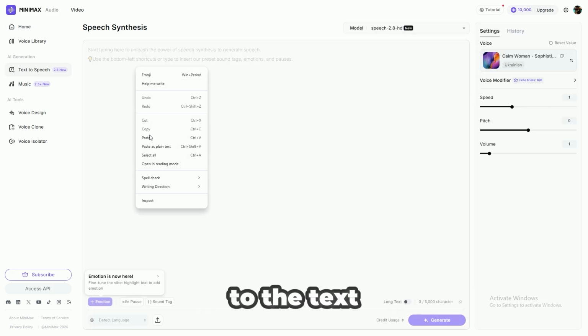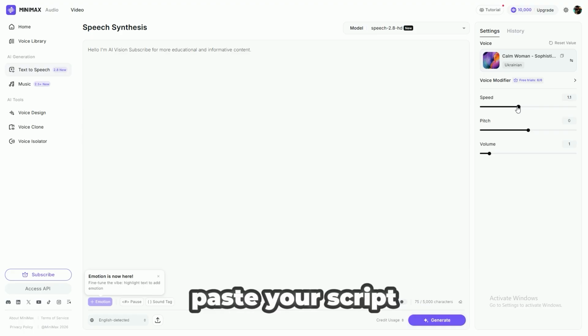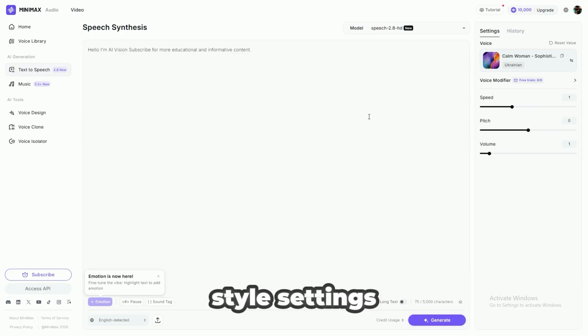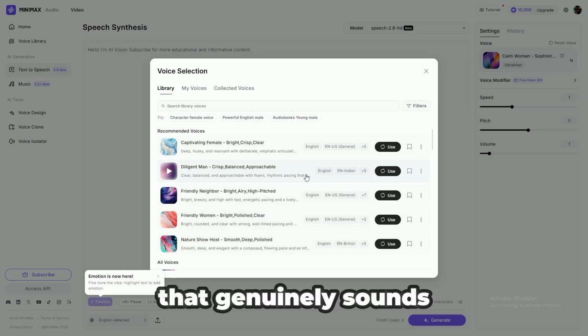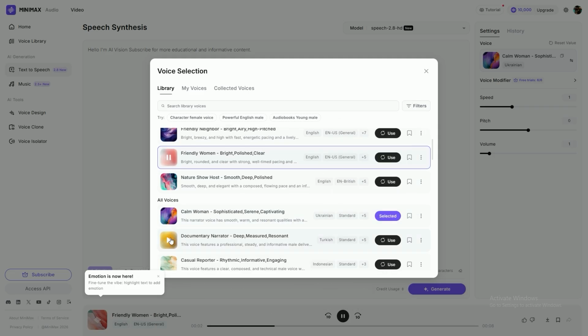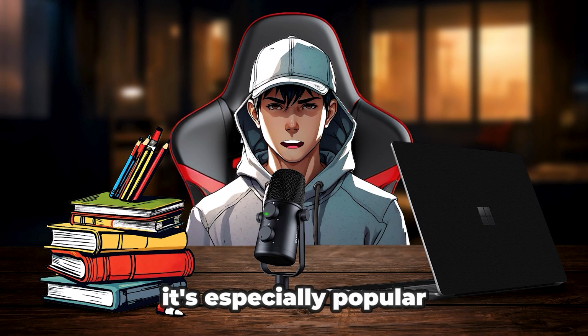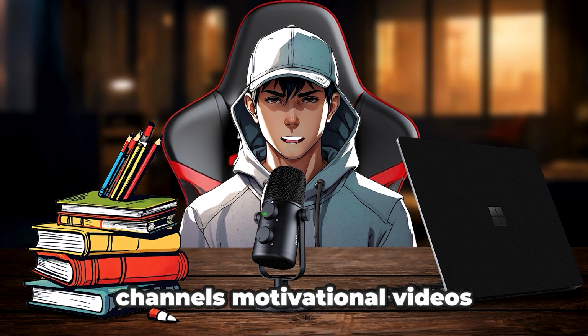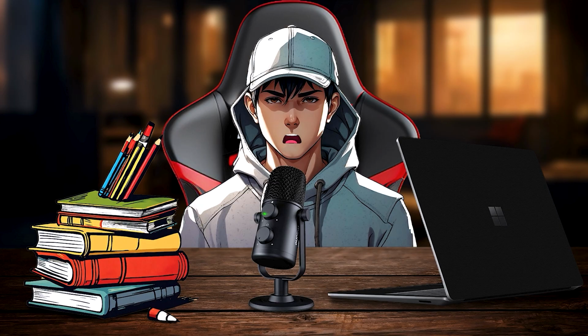Then you go to the text-to-speech section, pick a voice, paste your script, adjust tone or style settings, and generate narration that genuinely sounds like a professional voice actor recorded it in a studio, which is why it's especially popular for storytelling channels, motivational videos, or documentary-style content where emotion and delivery matter a lot.